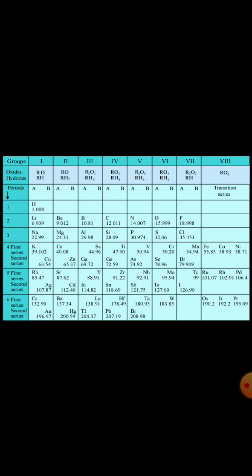So it was not possible to predict how many elements could be discovered between two elements, because we don't know whether the atomic masses will increase every time or not. So it was difficult to predict how many elements could be discovered in between two elements, especially when we talk about the heavier elements. So these all are limitations of Mendeleev's periodic table.